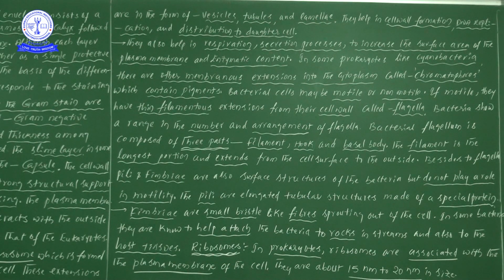Along with flagella, pili and fimbriae are also structures, but they do not help in locomotion or motility. Only flagella play an important role there. The use of fimbriae is attachment with the substratum or rocks in streams, and also attachment with host tissues. In prokaryotes, ribosomes are generally associated with the plasma membrane of the cell, and they are 15 to 20 nanometers in size.